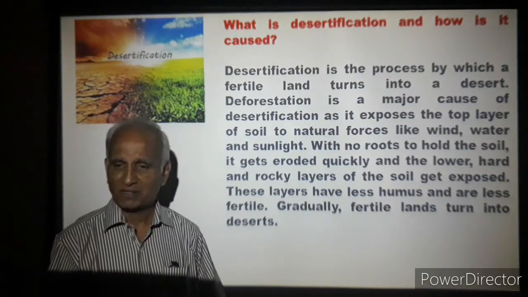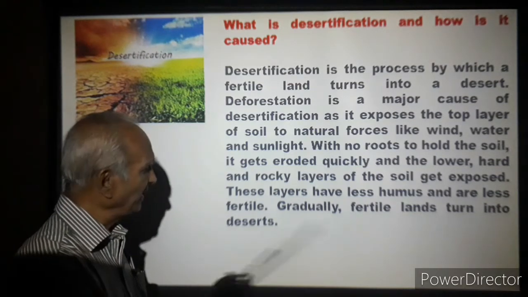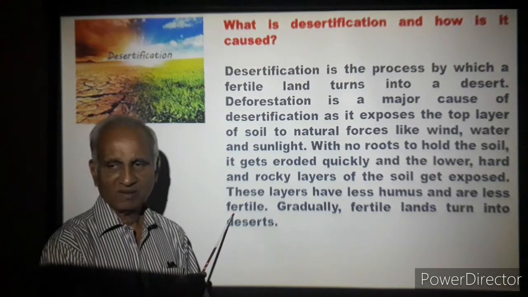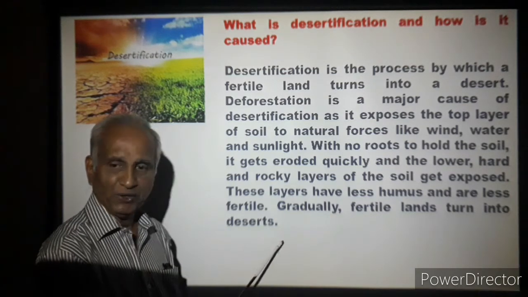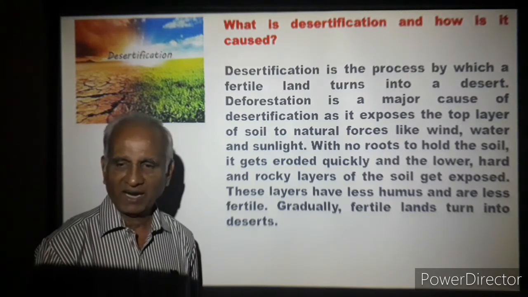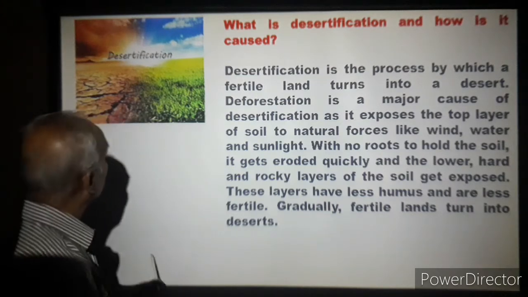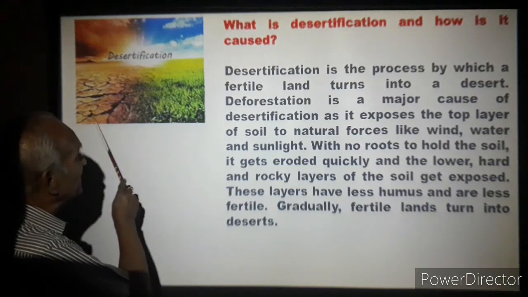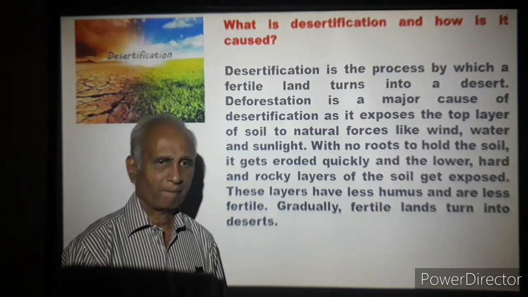Now they won't have humus because you don't have trees. When trees are not there, how will humus get produced? And when humus is not there, soil becomes infertile. Gradually, fertile lands turn into deserts. You won't have plants, you won't have greenery, and ultimately that particular piece of land too turns into a desert. Here you see, this is the green part. The desert is expanding stage by stage. If you don't take care, deserts expand. They spread everywhere.